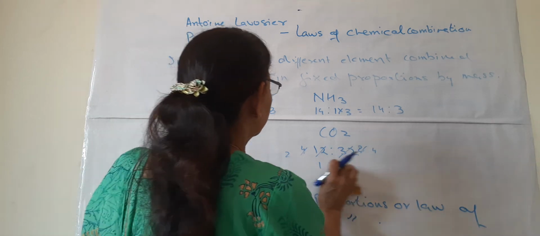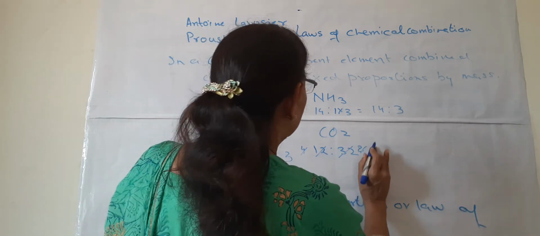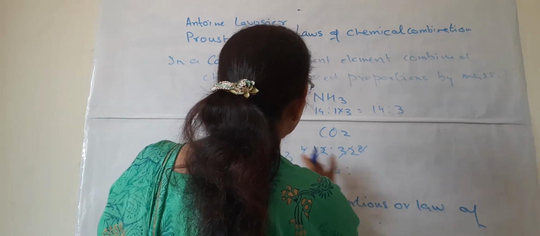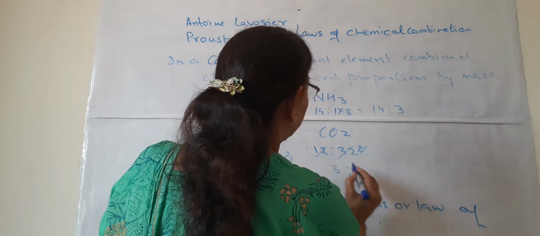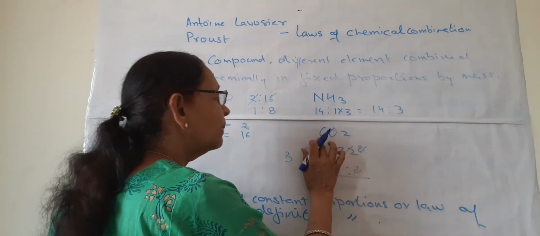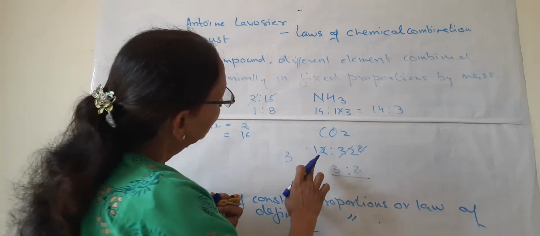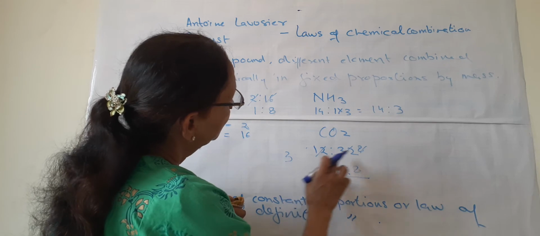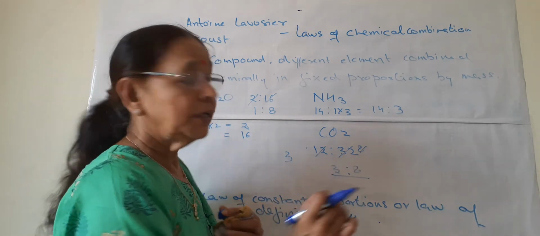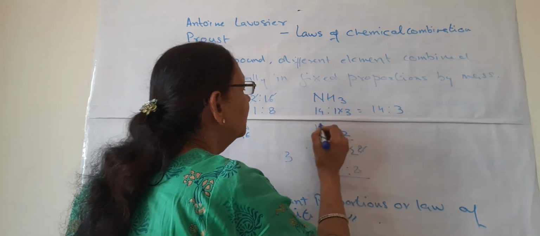It cannot be 1:2, so it is always 3:8. Always by mass, the proportion of carbon and oxygen in carbon dioxide is 3:8.